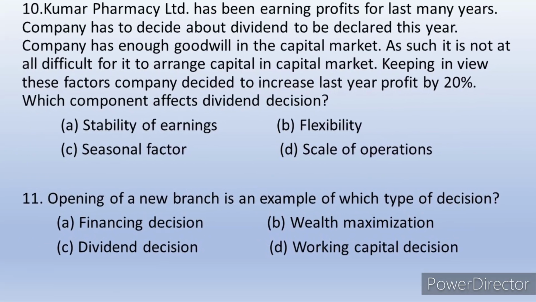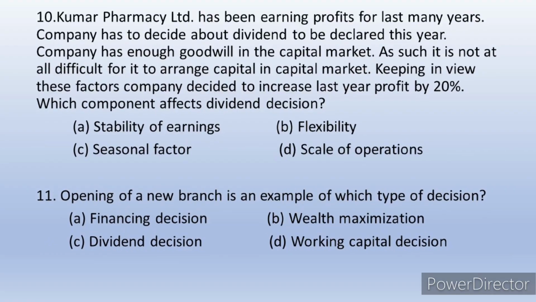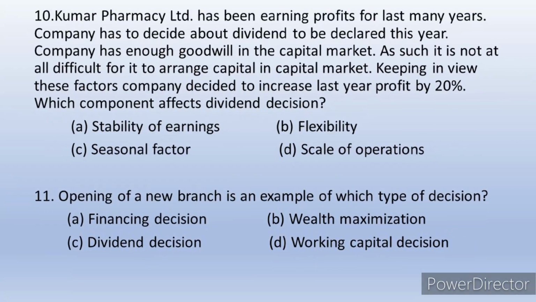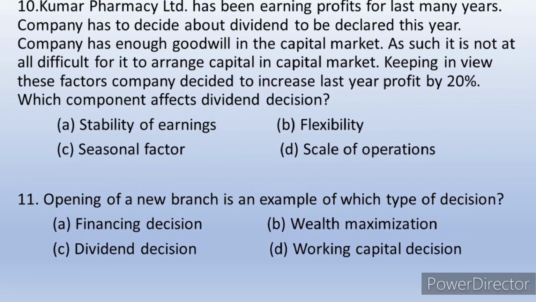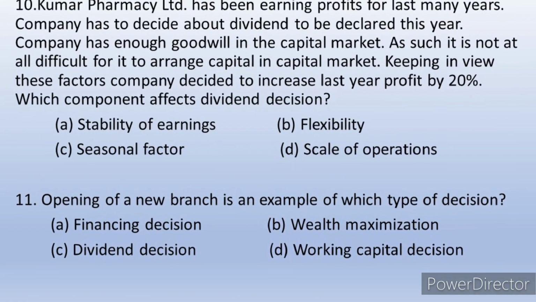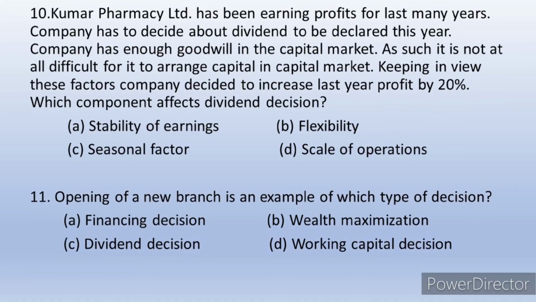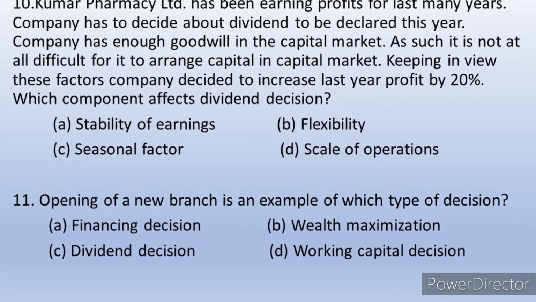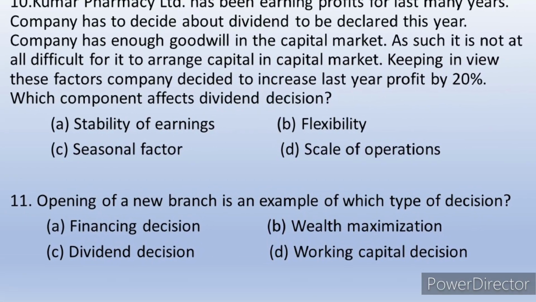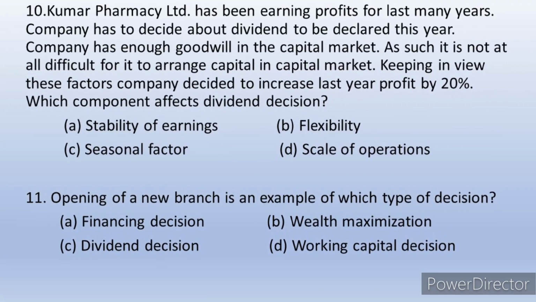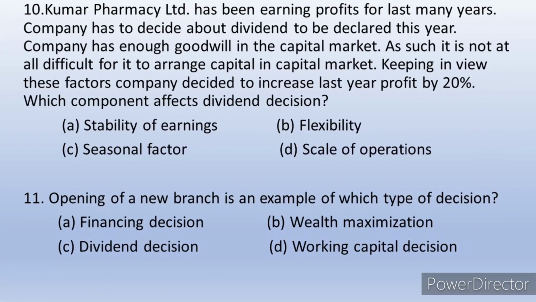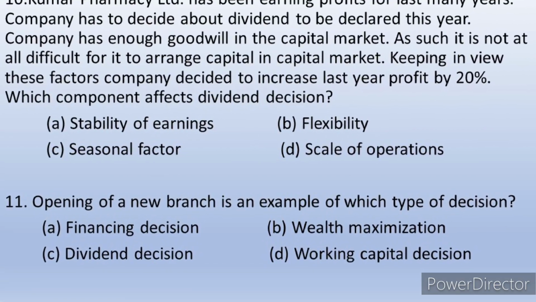In question number 10, the company has been making profit for the last many years, and again they have to declare dividend this year. Also, the company wants to increase its profit by 20%. So here the answer is stability of earnings. The question asks which component affects the dividend decision. If the company increases profits, definitely the stability of earnings will change, and as a result the dividend decision will be affected.